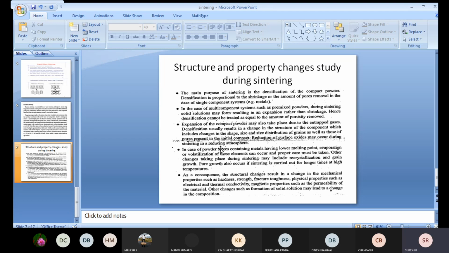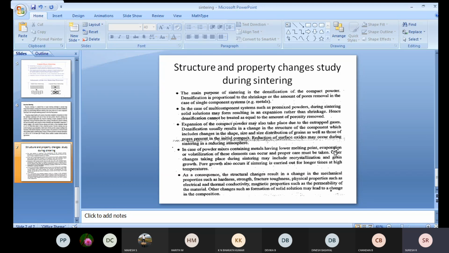In the case of powder mixes containing metals with a lower melting point, evaporation or volatilization of these elements can occur at low temperature, and proper care must be taken. We have to avoid those things.